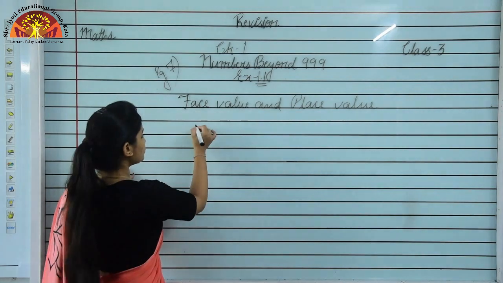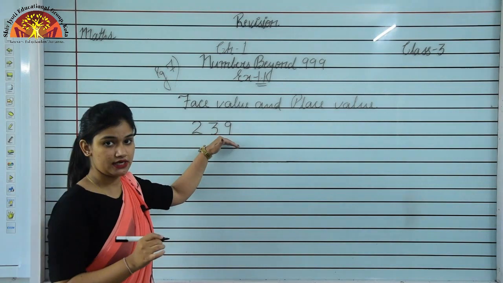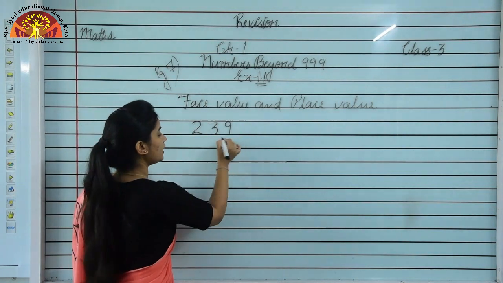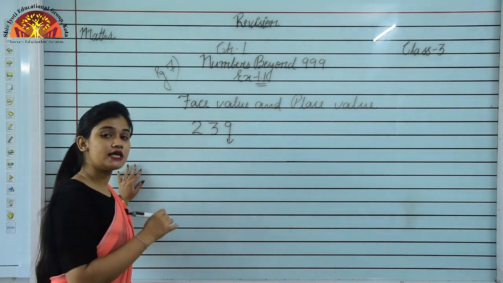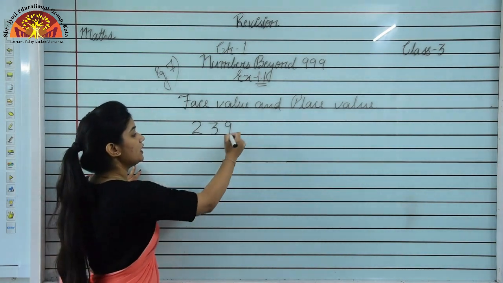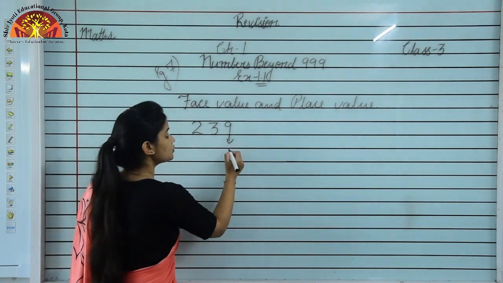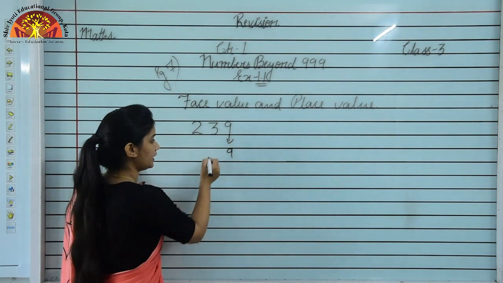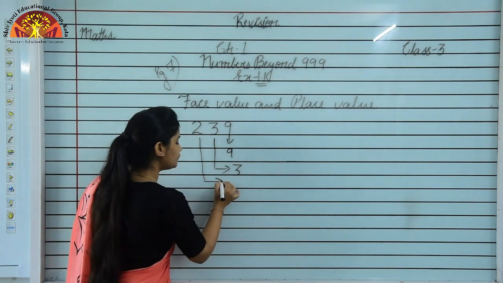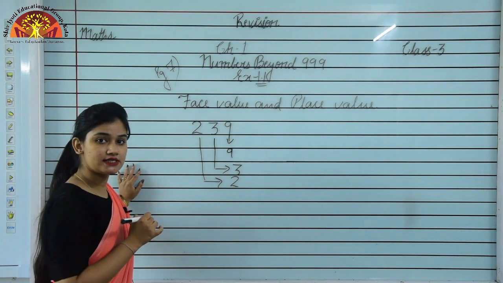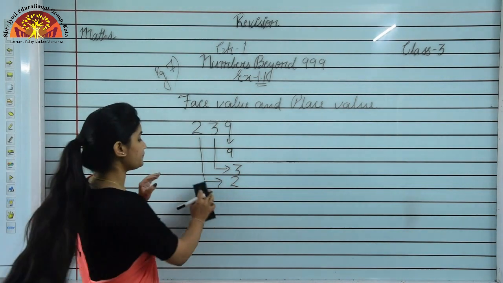So we take a question students, like the question is 239. This is a number 239 and we have to find the face value of these digits. So what will be the face value of 9? As I have told you, the face value of a digit is the digit itself. The digit itself will be the face value. So the face value of 9 will be 9, and the face value of 3 will be 3. The face value of 2 is 2, the digit itself. So students, in this way you can find the face value of digits.